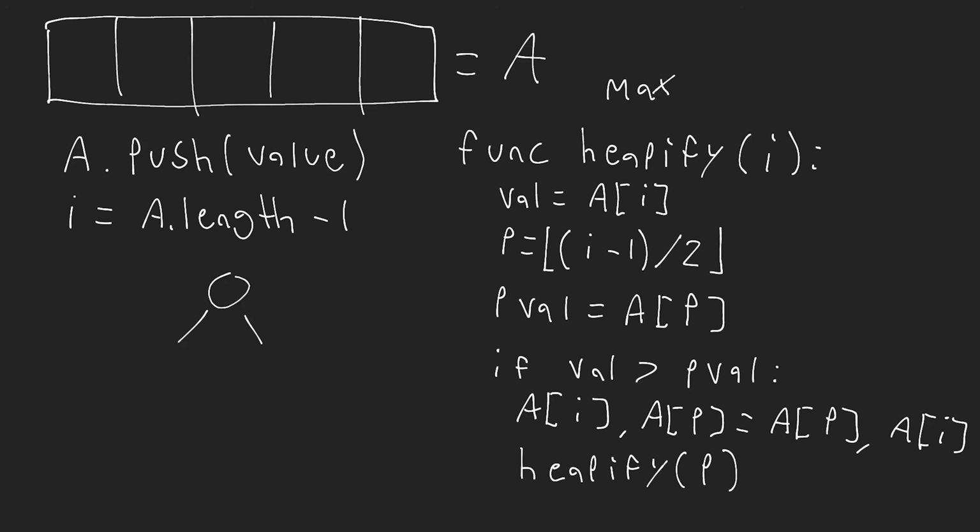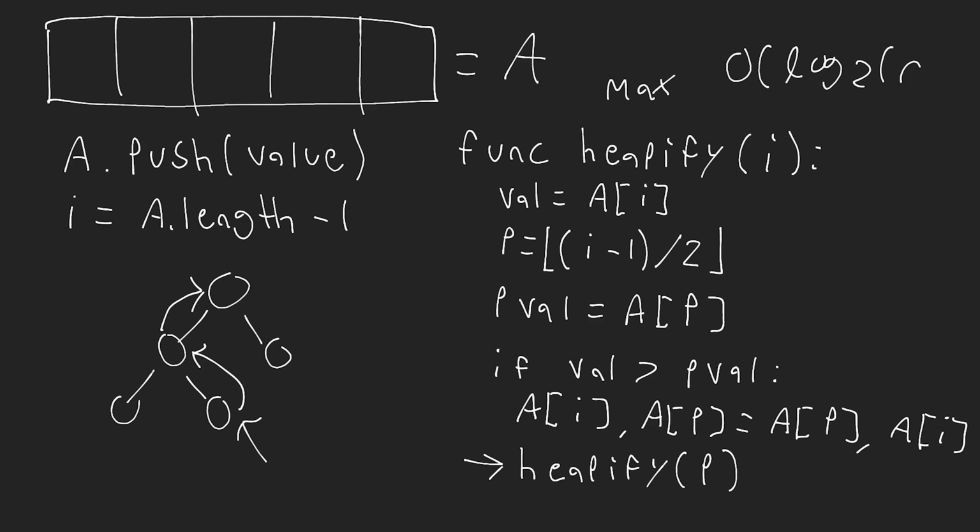So just quickly looking at a tree here, imagine we're inserting some node here. Well, we swap that with the parent. Then once we swap that with the parent, we need to check now if this new node needs to be swapped with its parent. So that's why we are recursively calling the heapify function. Now this heapify operation runs in big O of log base 2 of n, where n is the number of nodes that we have inside of our heap. So hopefully that makes a bit of sense, but that is heapify.